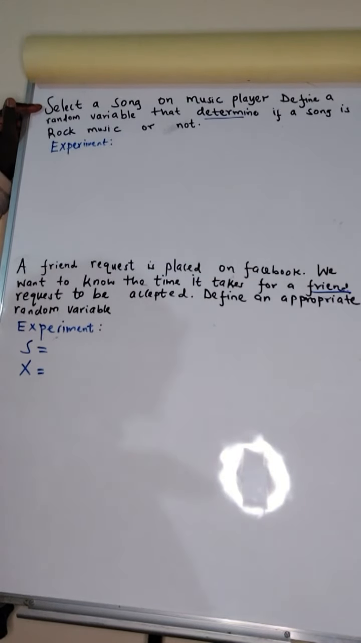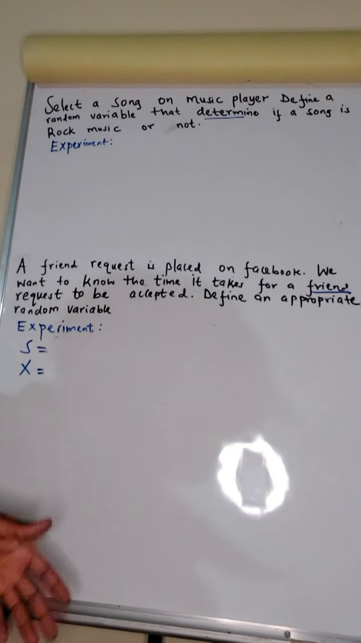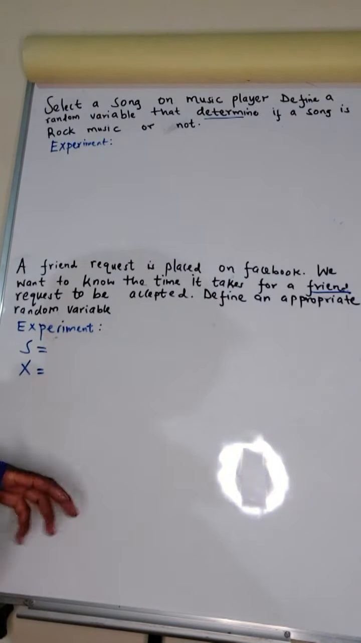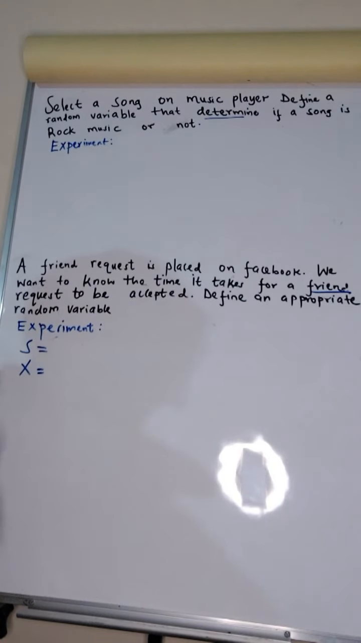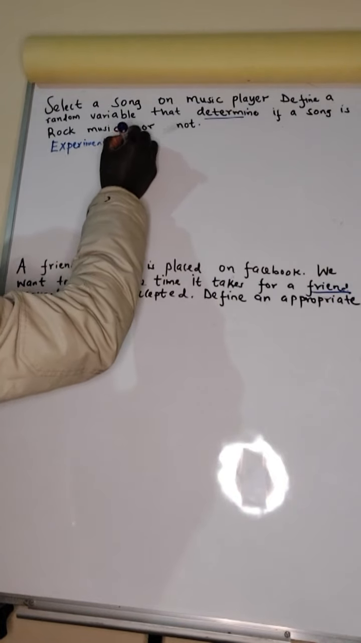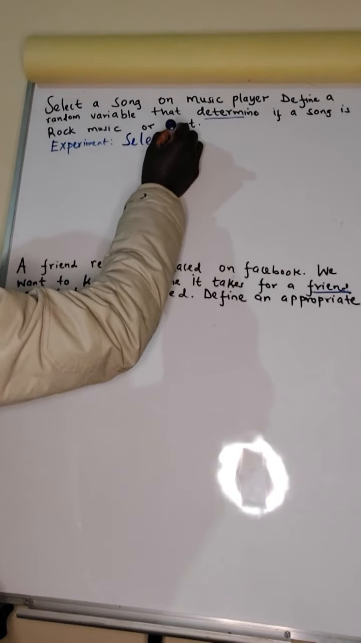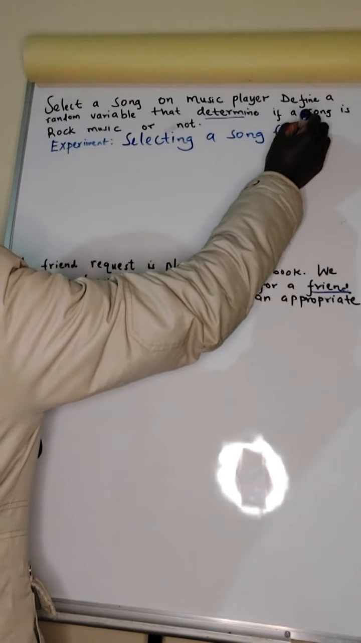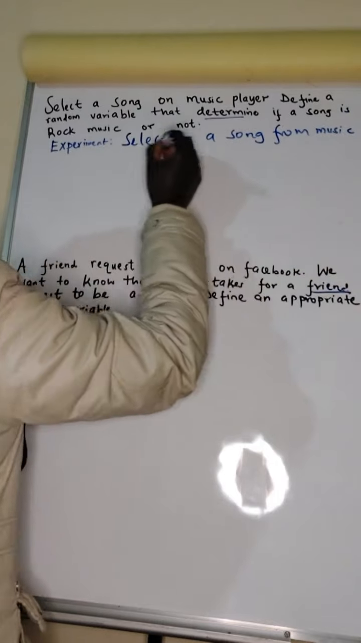Select a song on a music player. Define a random variable that determines if a song is rock music or not. So, what is the experiment in this question? The experiment is the action. The action that we are doing is selecting a song. So the experiment is selecting a song from a music player.